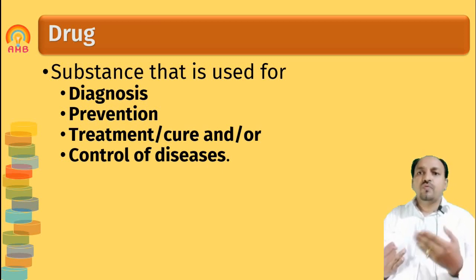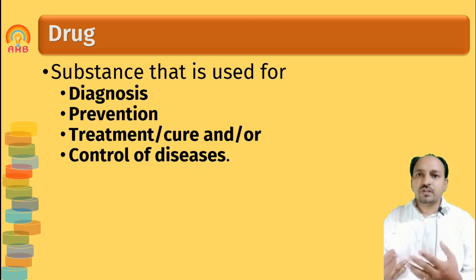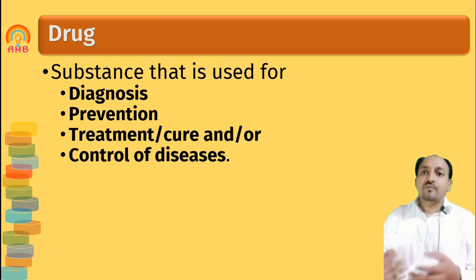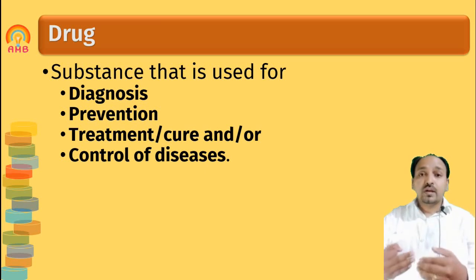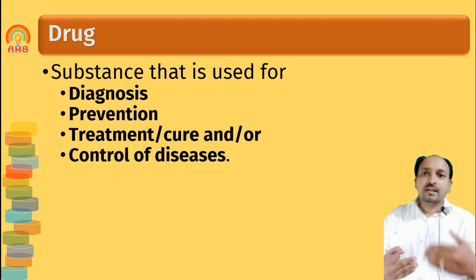We know various vaccines we can use for the prevention of diseases, and these vaccines are included as drugs. Then treatment or cure: many times we suffer from various disorders or infectious diseases, and we can take a drug to get rid of that disease and get cured.